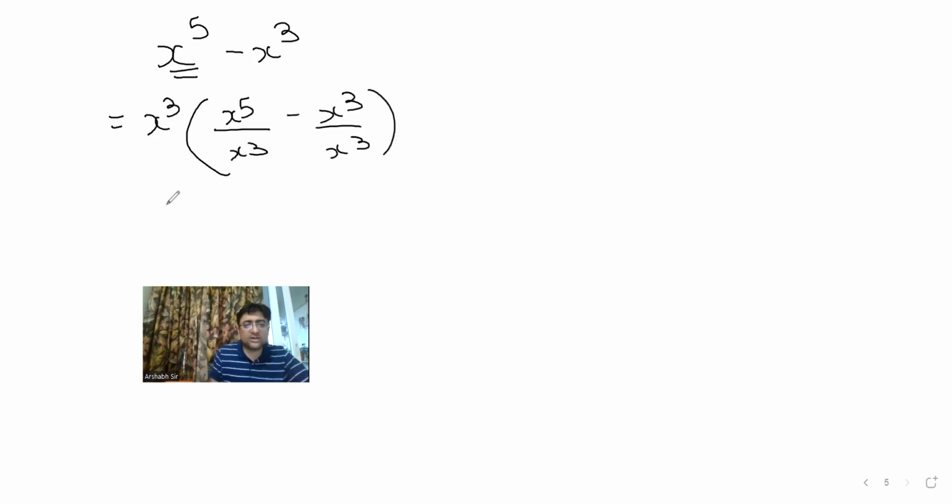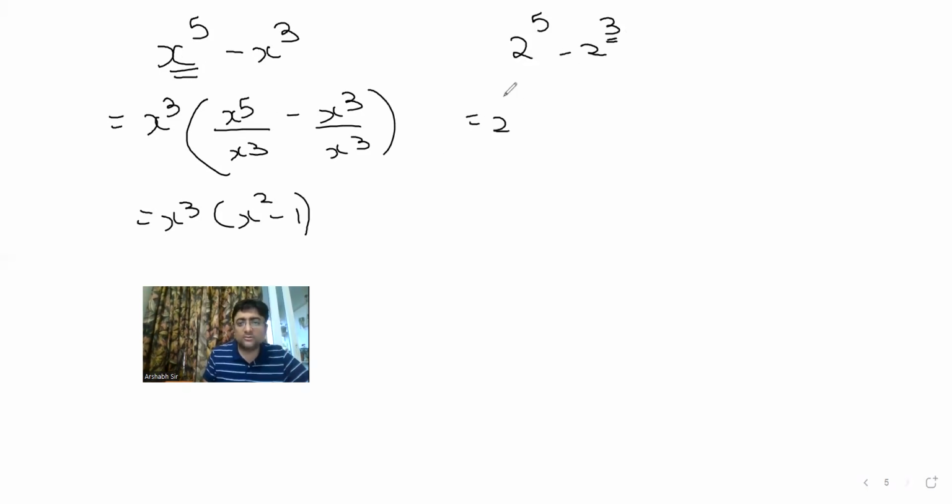So ये basically क्या बन जाएगा? X to the power 3 into x square minus 1. Do you agree, dear? Yes, sir. Same thing, बच्चा. 2 to the power 5 minus 2 to the power 3. We always take the smaller power out. Okay. तो क्या हो जाएगा? 2 to the power 5.